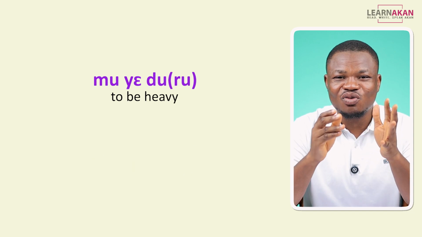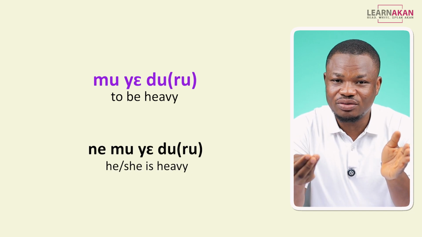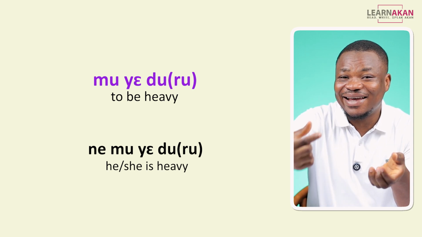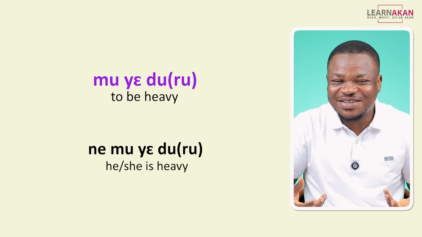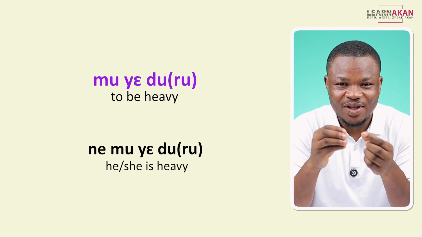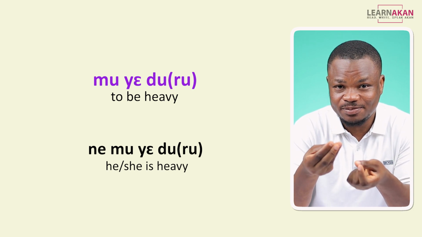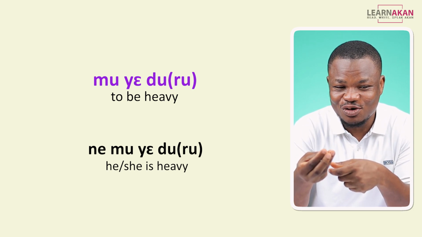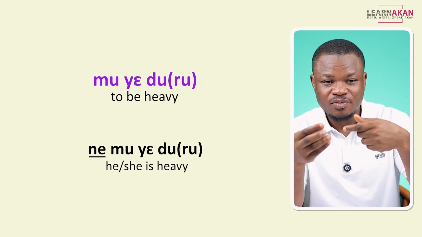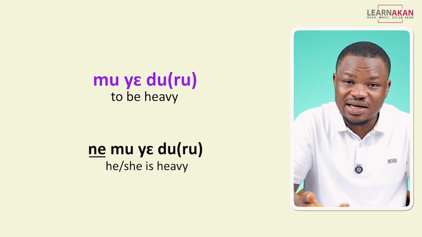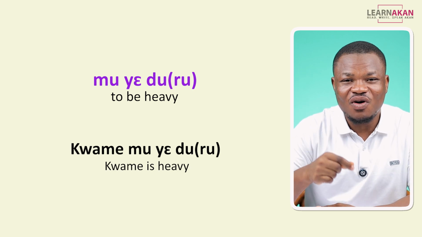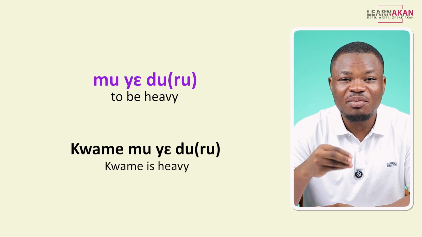Now for weight, we can say nimudru. Okay? Nimudru. His or her inside is heavy. All right? So we use this to say the person is heavy, right? So nimudru or simply nimudu. So instead of the possessive adjective ne, his or her, we can replace that with the person's name. So we can say Ama ne mudu. Kwame mudru.